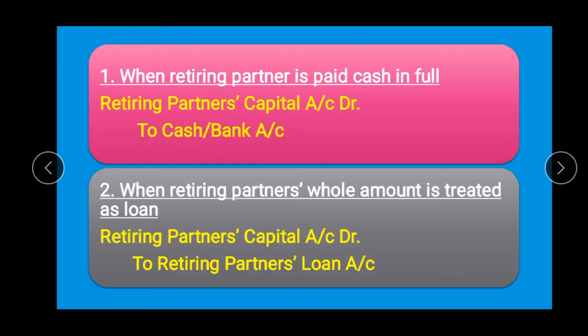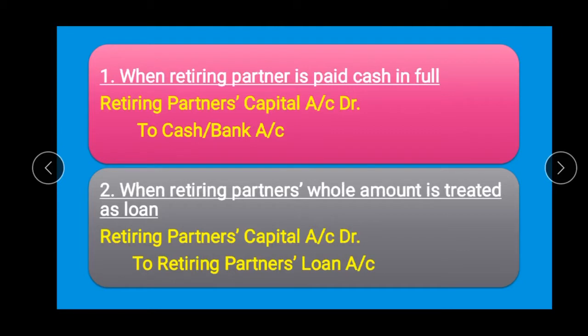Second method, when retiring partner's whole amount is treated as loan. So it is not second method, it is second alternative, that retiring partner's capital account is closed by transferring its balance to retiring partner's loan account.